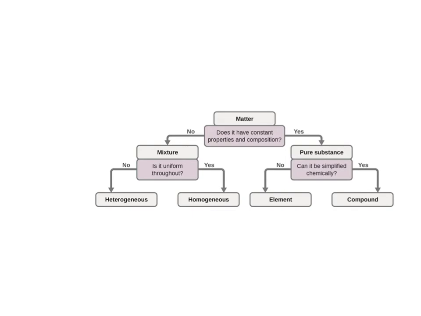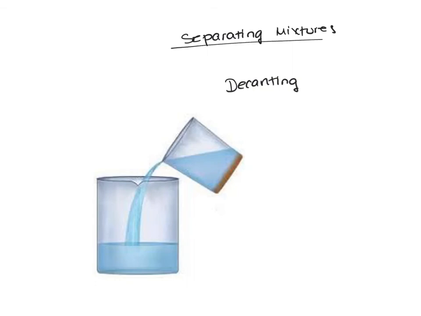Now, the last little bit here is just to go over how to actually separate certain mixtures. So, the first method is called decanting. So this is for separating mixtures. Mixtures are separable because the different components have different physical and chemical properties. Based off of what these mixtures are, we can use different methods to separate them.